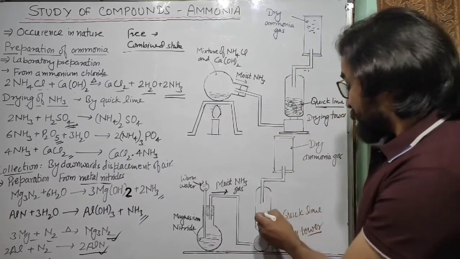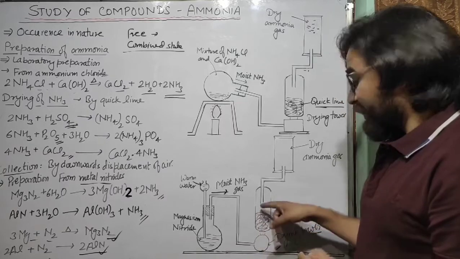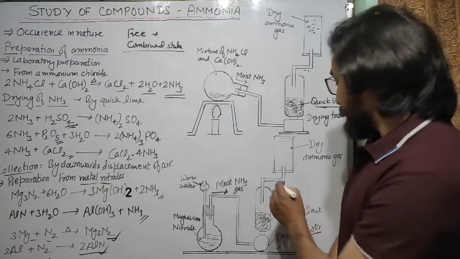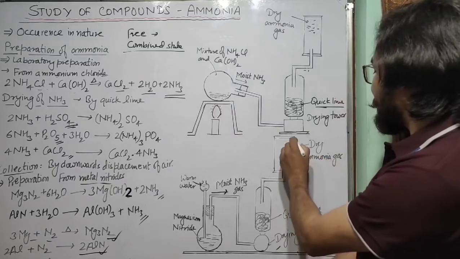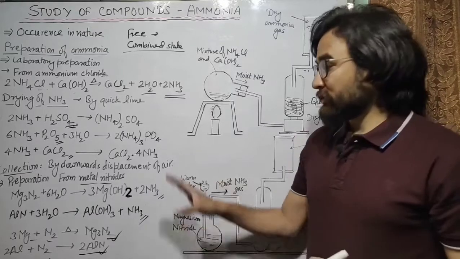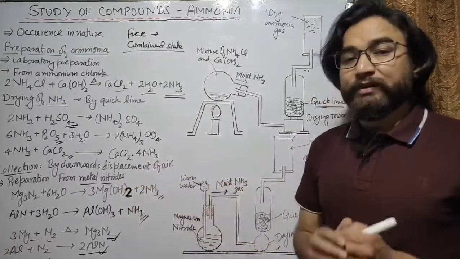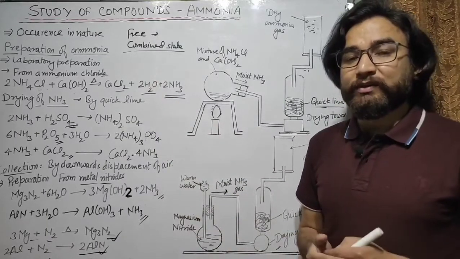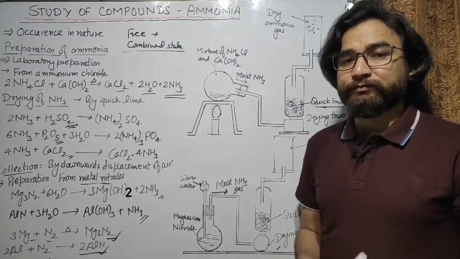You know what happens when the ammonia is passed through quicklime. The quicklime is a drying agent, so it will dry the ammonia, and dry ammonia is collected by downward displacement of air. So this is the whole process of preparation of ammonia in the laboratory. These are two methods of preparation of ammonia in the laboratory.